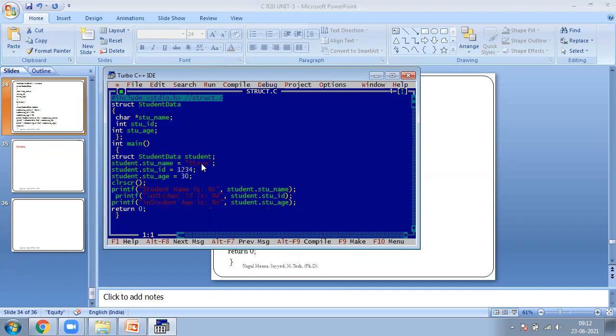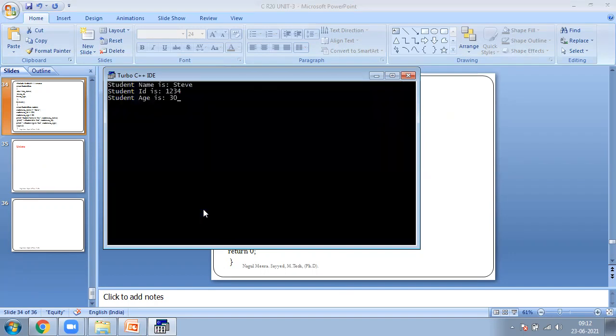I am initializing name, roll number as well as age. I am printing. Now execute this one. What happened? The student name Steve is printed. Student ID is 1234. Student age is 30.